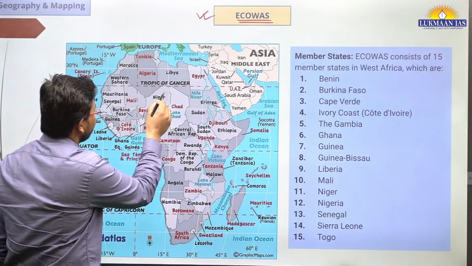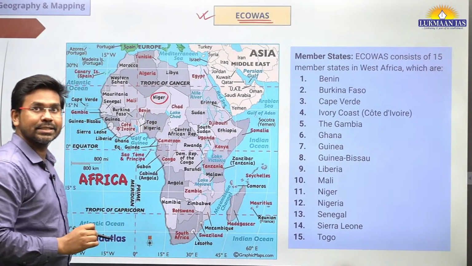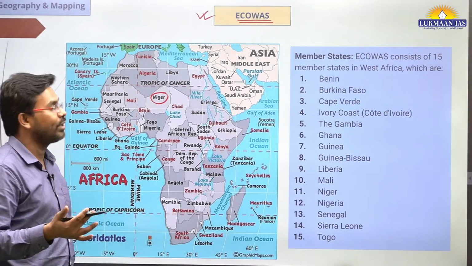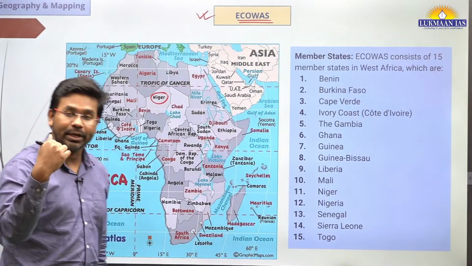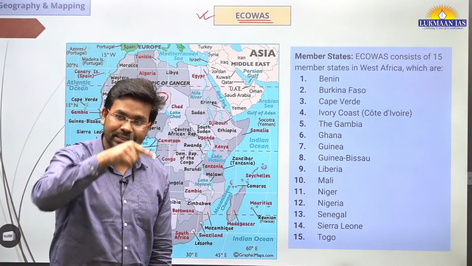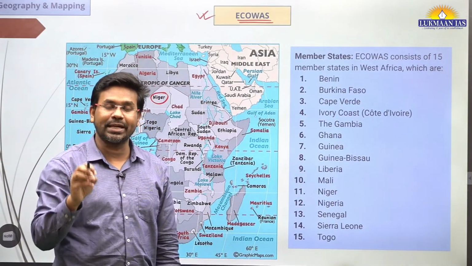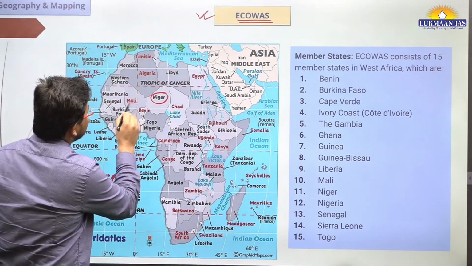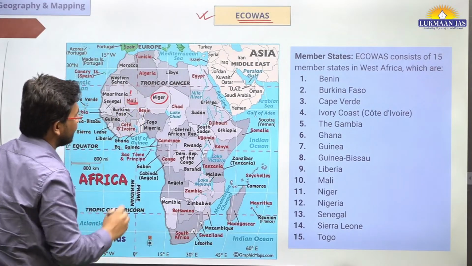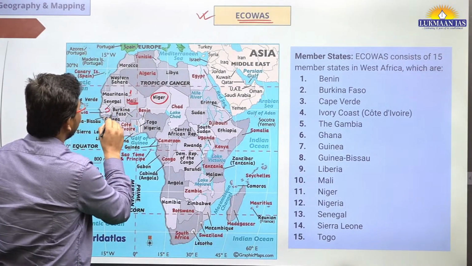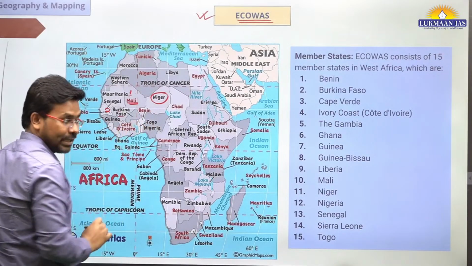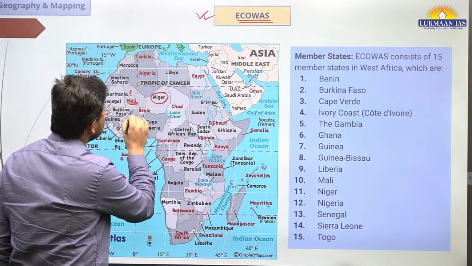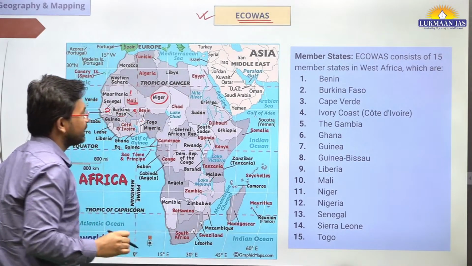So this is the location of Niger. I have just underlined it. There are many countries that surround Niger, and we need to remember the names of those countries with which Niger shares a border. What are those countries? One of the countries is Mali. Second country here is Burkina Faso. Third country is Benin. So this is where Benin is located.